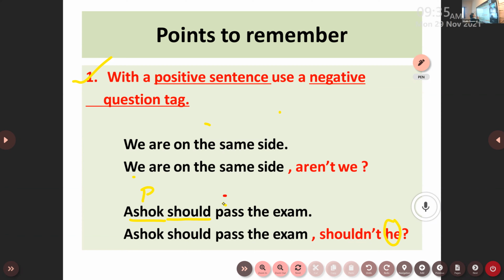First step, I should copy the entire sentence. I should copy the same sentence down. I must change my full stop into a comma. This is one of the important things. So we must change a full stop of our statement into a comma and begin our question tag with a small letter, because after a comma, we normally begin a word with a small letter. So it is shouldn't. Positive sentence, negative tag. Shouldn't he? Put a question mark, you will get a negative tag.